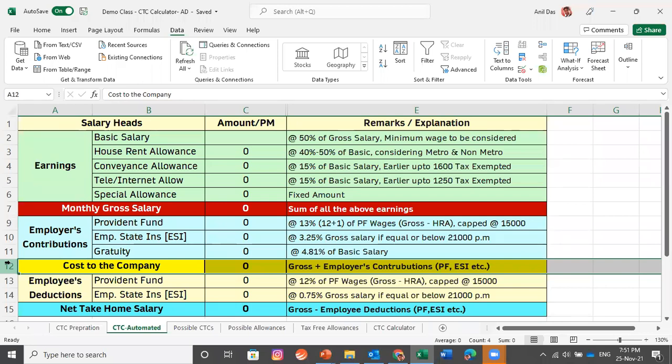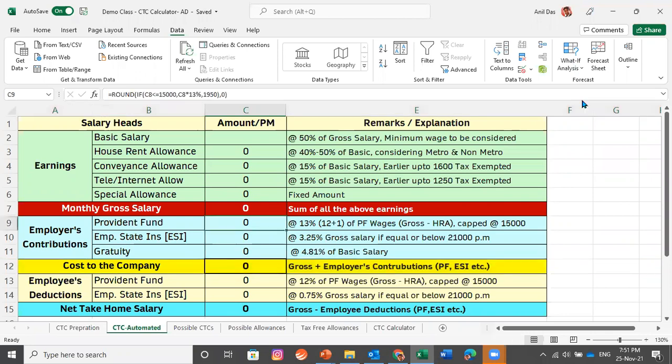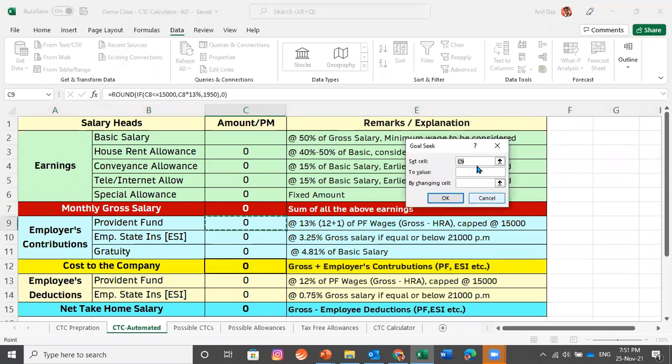There are high chances that you are deciding salary on the basis of take home. You are deciding that, okay, we would be paying 55,000 or 50,000 to this person. Now, on the basis of take home salary, how would you decide the breakup? Again, same formula. What-If Analysis, select Goal Seek. Now, at the time of selecting the cell, instead of selecting cost of the company, select net take home salary. You are looking for a value in this cell.